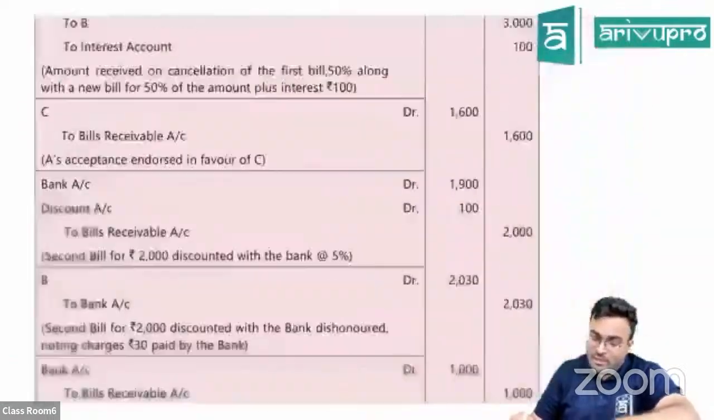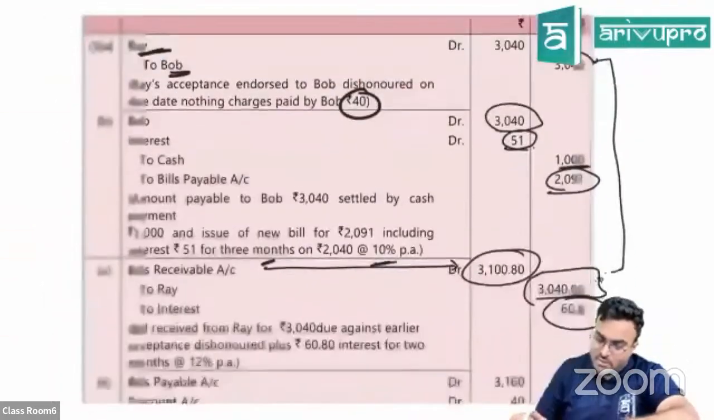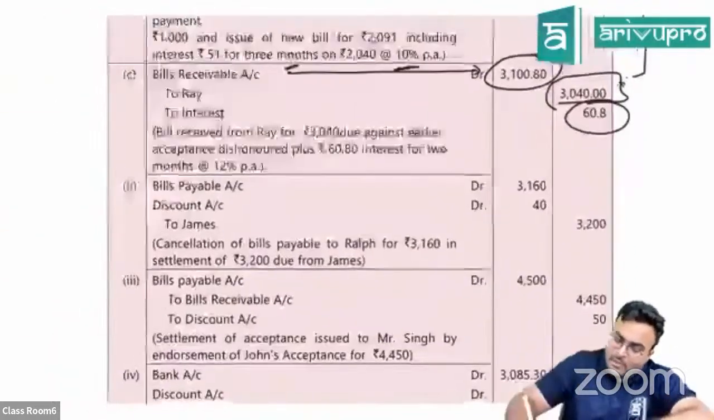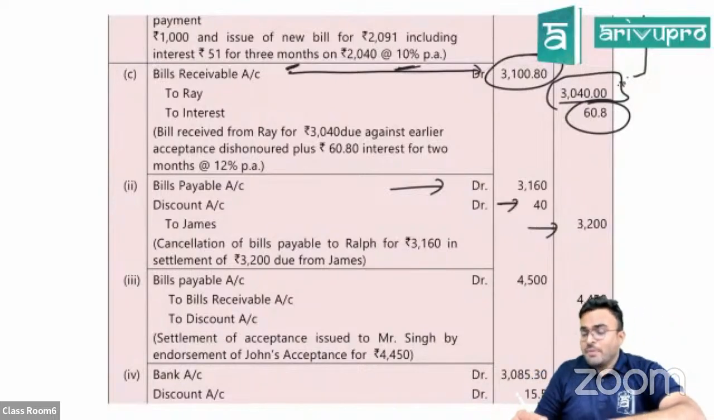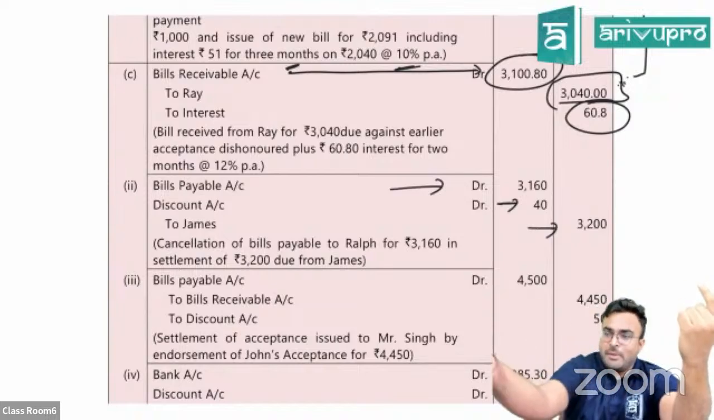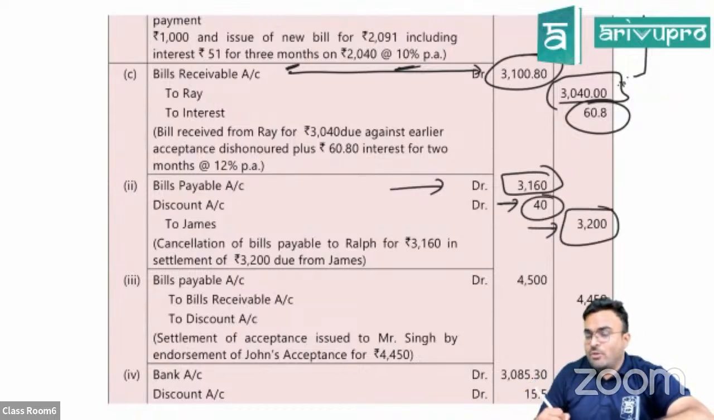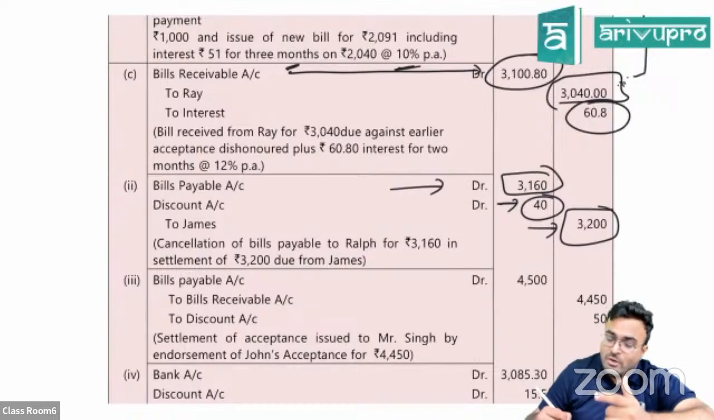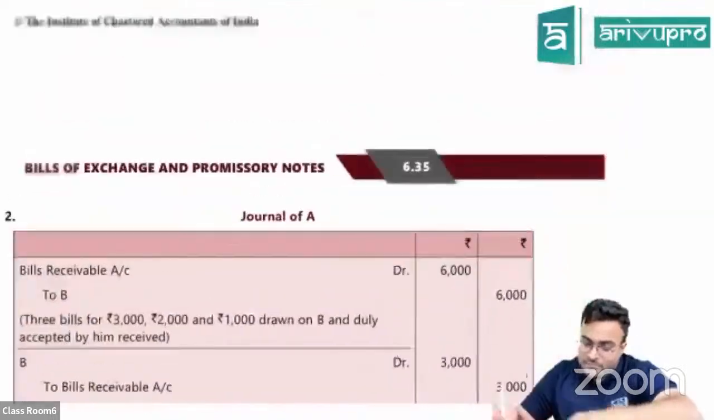You can see that entry over here. Yeah, here it is. So bills payable account debited 3,160 to James. And over here, can you see 40 rupees is discount? Why? I was supposed to pay 3,200 to James. What James did, my own bills payable, he endorsed it back to me. So now 3,160 went out. I was supposed to pay 3,200. 40 rupees is my discount. What is a discount? Discount allowed. This is the cancellation entry. I hope it's clear.